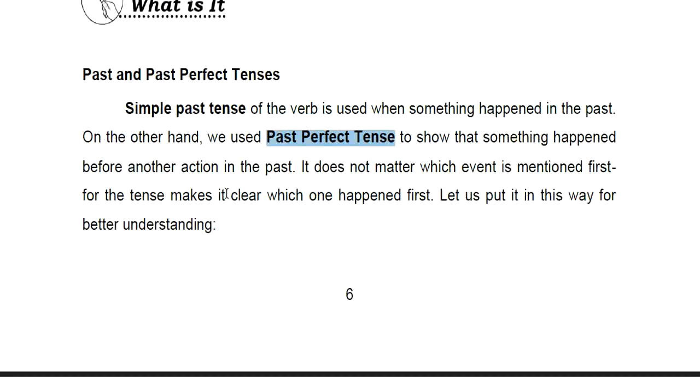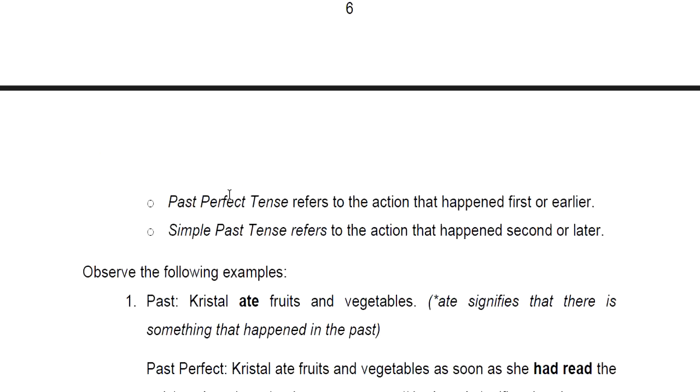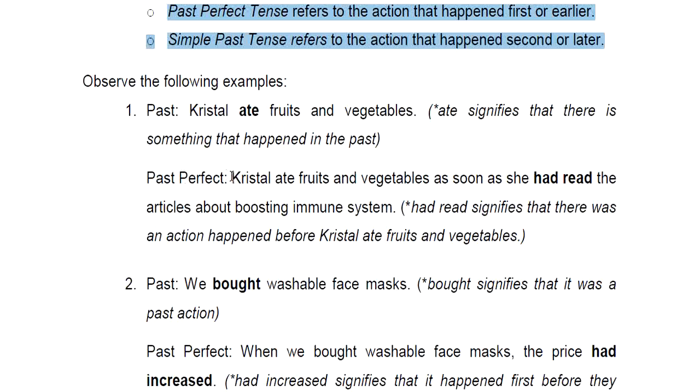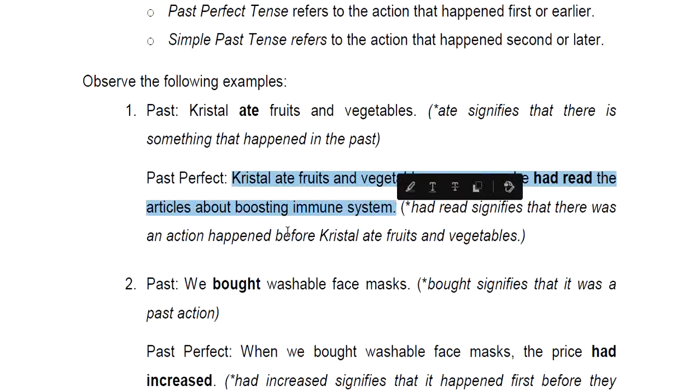So, for you to better understand this one, let us have this example. Let us have this explanation. Past perfect tense refers to the action that happened first. Okay, remember, first. That is past perfect tense. And when we say simple past tense or past tense, it refers to the action that happened second. So why do we have this kind of explanation? Let us have this one. Focus your attention here.